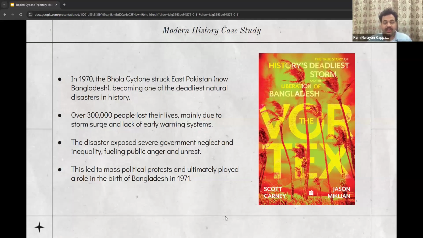If anyone wants to learn more about it, I'd strongly recommend checking the book, The Vortex Out. It's a fascinating read.